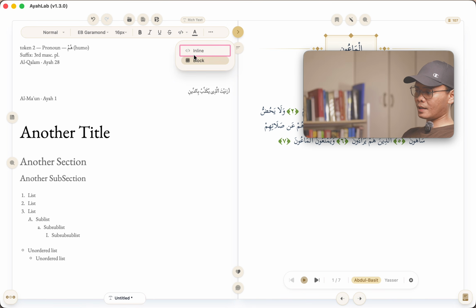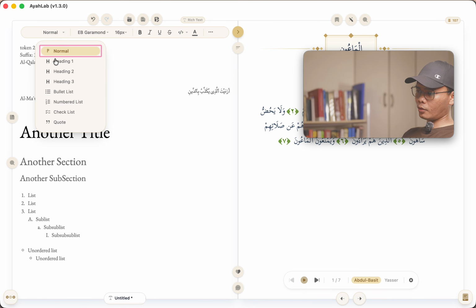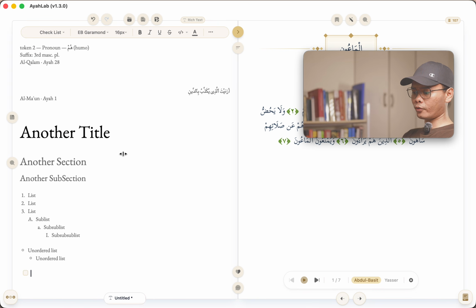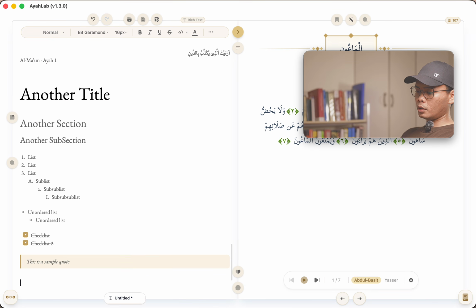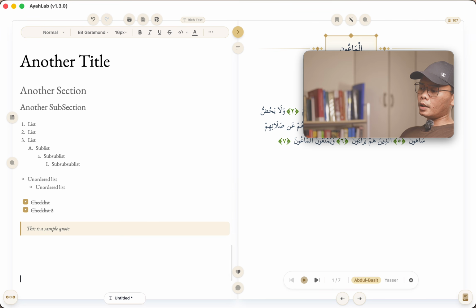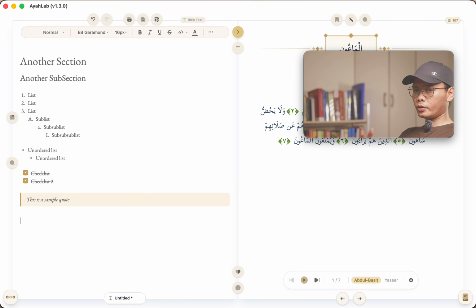Okay. Next, this one also has the power to do some code as well. Of course, you can just click here. You can also click here if you want to have a number list, a checklist, or a code, for example. So for a checklist, I can just click that if I'm done. The other piece is I can also have a code. This is a sample code, right? So there you go.